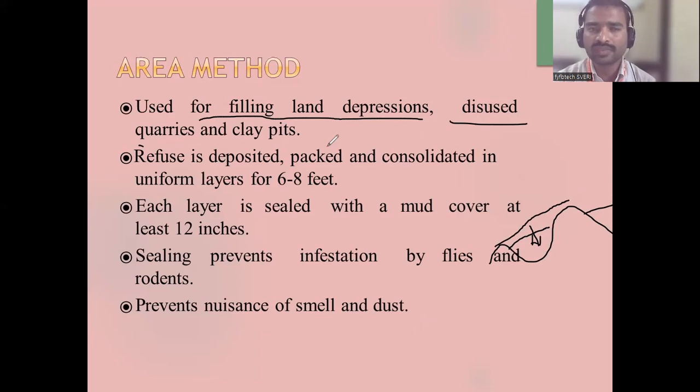Quarry means what? What is quarry? You know, right?